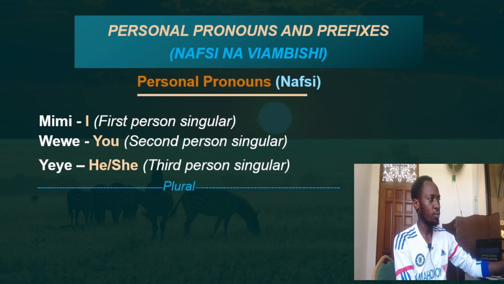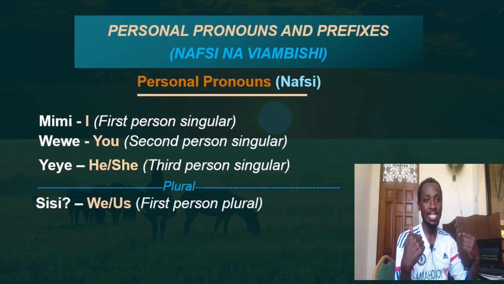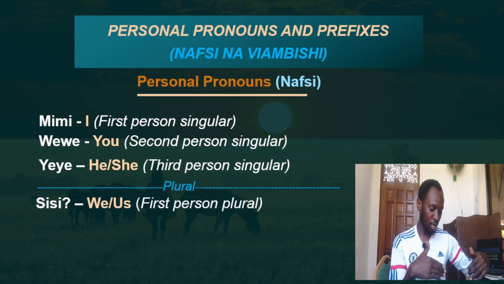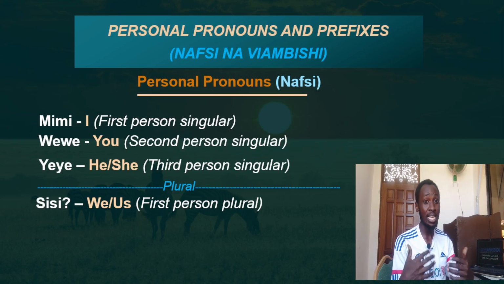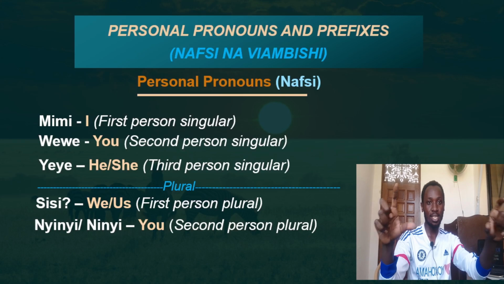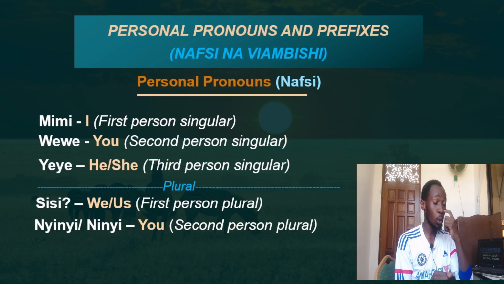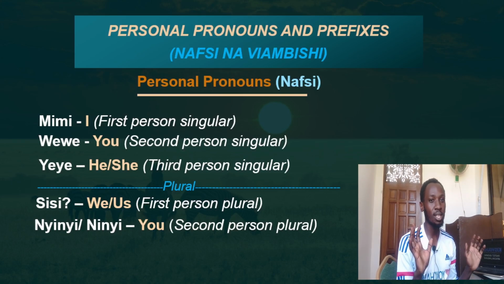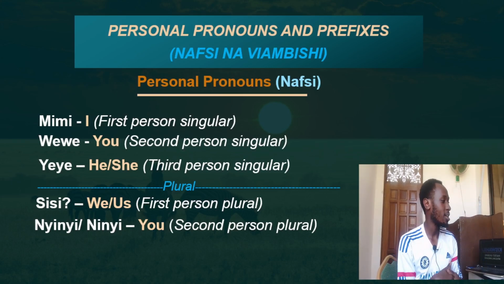So we look at the plural of that. We have sisi. Now me and maybe a colleague where I'm seated with you, together with me seated here, we call ourselves sisi. Then you two there seated and catching up with this, we call you nyinyi, or we can also do ninyi. It means the same thing, but Swahili has two. Nyinyi or ninyi, they are both semantically correct.